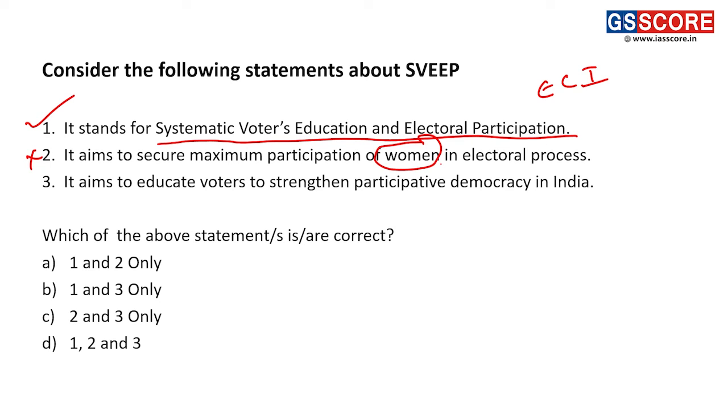This statement therefore is wrong. It aims to educate voters to strengthen participative democracy in India. Yes, this is the main objective. It focuses on all voters. Which of the above statements are correct? Obviously, it is 1 and 3, so our answer will be B.